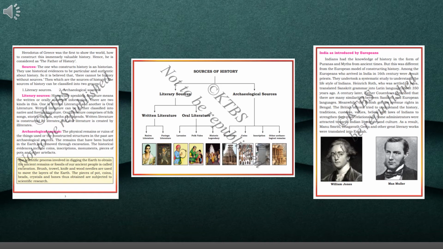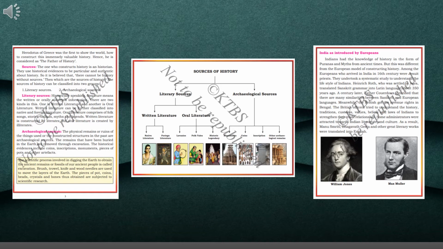What is the artifact? An object made by the human being. Anything which is made by the human being you may get while you are digging, that is excavation. Typically one of cultural or historical interest. Next, you have the yellow block. See, you have a yellow block. So the scientific process involved in digging the earth to obtain the ancient remains or fossils of our ancient people is called excavation. So I told you before.